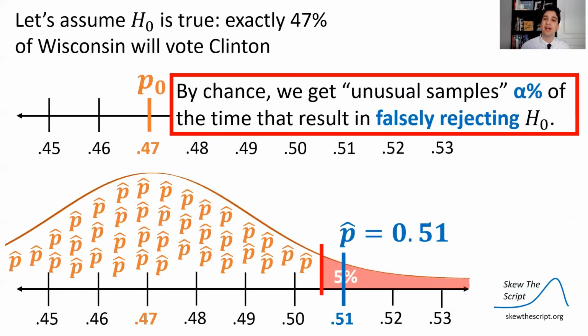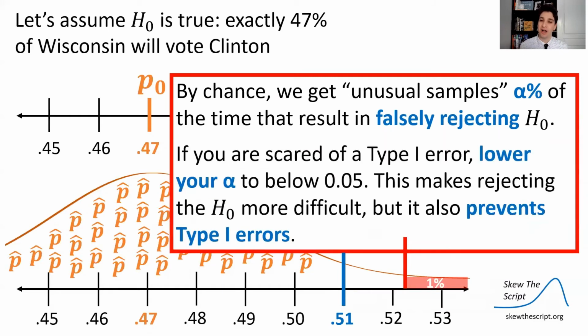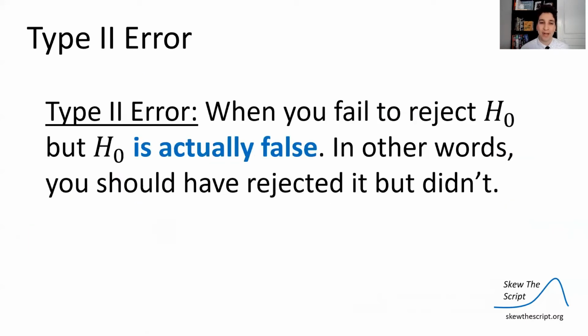So let's assume the null is true, exactly 47% vote for Clinton. We got our sample proportion. By chance, unusual samples will happen alpha percent of the time. In this case, 5% of the time we'll falsely reject. Now, if you want to make sure you get less frequent type 1 errors, you're going to make your rejection region smaller by making your alpha level smaller. That's going to make it harder to reject the null hypothesis because you need a smaller p-value. You need more unusual data to reject the null, but it will make type 1 errors happen at a lower rate.